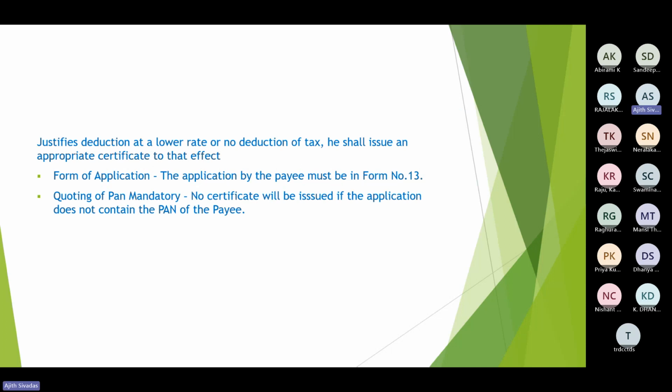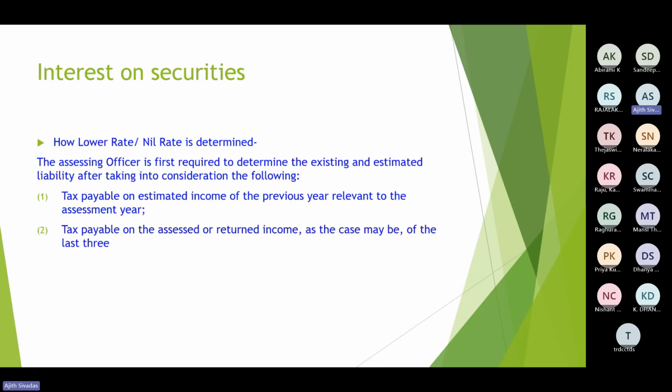So I was mentioning you have to approach the assessing officer in order to get that 197. The form would be Form number 13. So in that form, just as in 15G, 15H, the total income, including or excluding such incomes, the total tax, etc. would be given there. Then after getting that application, the assessing officer would issue that certificate under section 197.